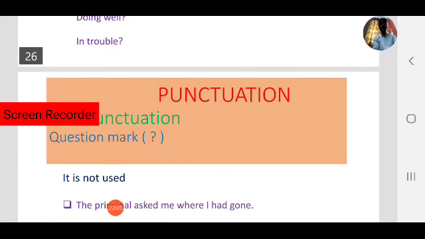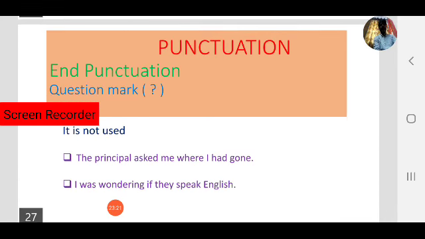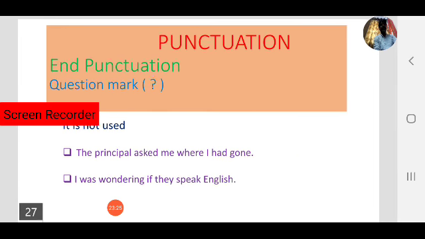Next one, so in the last few minutes we saw where the question mark is used. Now we move to where the question mark is not used, where question marks are omitted.